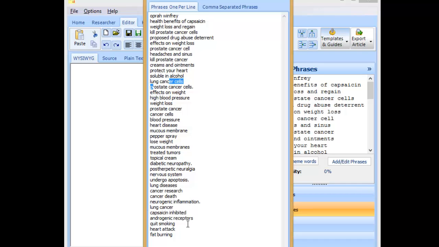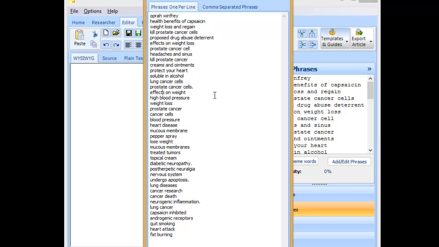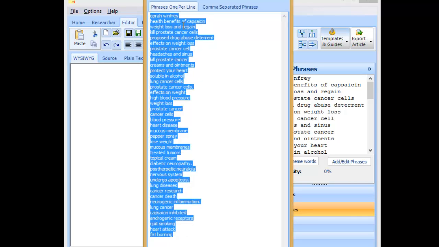So that's the research. This is a set of phrases now that I need to go away and have a look at. The first thing I'll probably do is organise them into some sort of group to make the research easier. So let me do that and then I'll be right back.